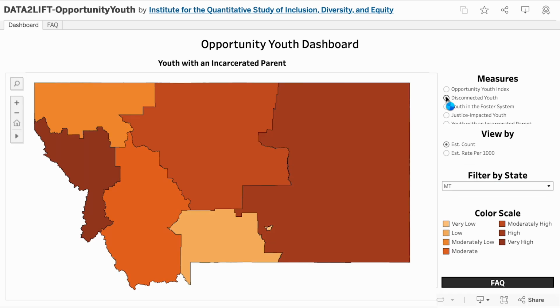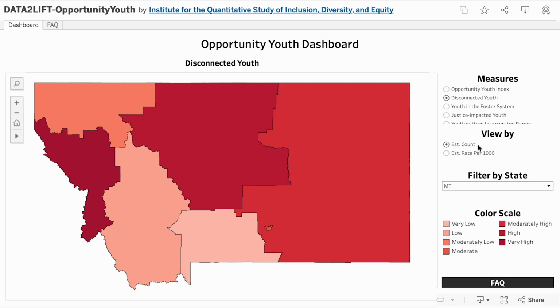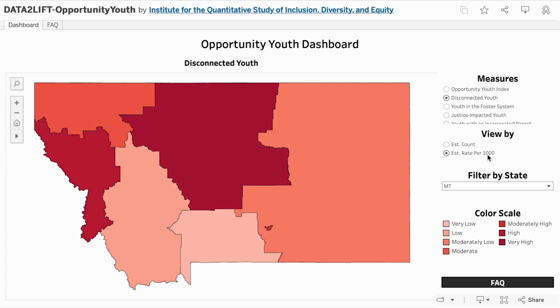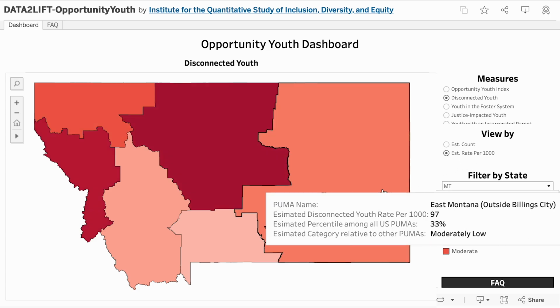The estimated count represents our best calculation of the actual number of youth within each category. In addition to an estimated count, we also provide an estimated rate per 1,000. The estimated rate per 1,000 normalizes the estimated count relative to the population size, providing a per capita perspective that facilitates comparison between PUMAs. The rate per 1,000 is calculated by dividing the estimated count by the total number of youth within the considered age range, and then multiplying by 1,000.